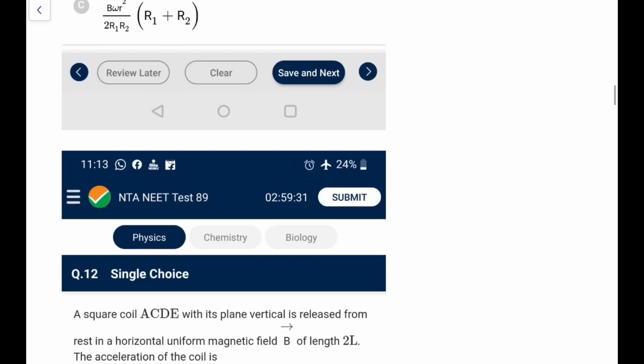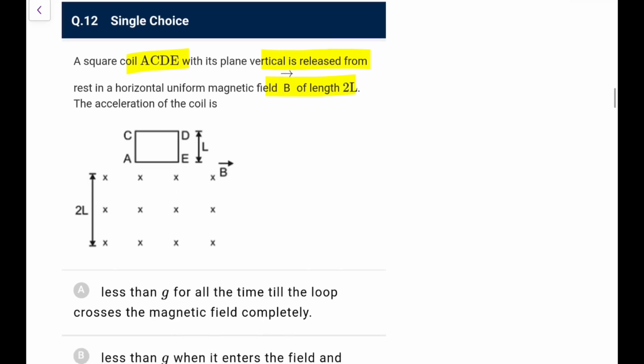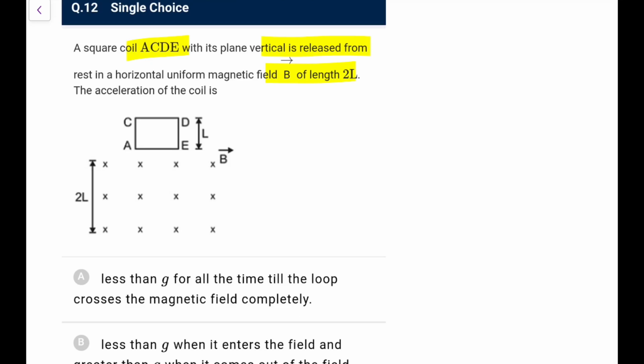Next, a square coil ACDE with its plane vertical is released from rest in a horizontal magnetic field B of length 2L. The acceleration of the coil is? When it enters, this field will oppose its coming, so it will exert a force upward, so acceleration will be less than g. When it is going out, it will again try to hold it back, pulling upward, so acceleration is again going to be less than g.